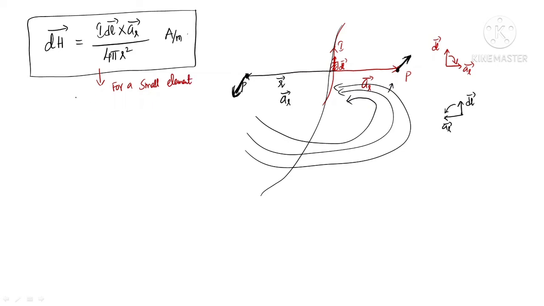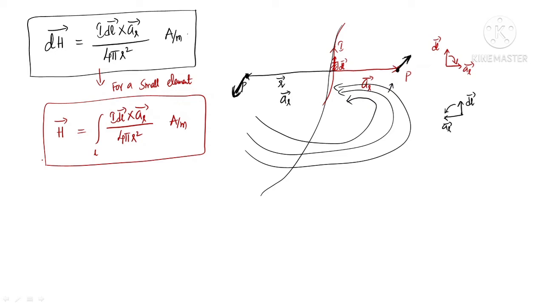If you want it for the entire current carrying conductor, you can take the integration so that this dH bar is converted into H bar, and it is a line integral, because it is dl bar, right? So the integration is the line integral of I dl bar cross AR bar by 4 pi r square, ampere per meter.